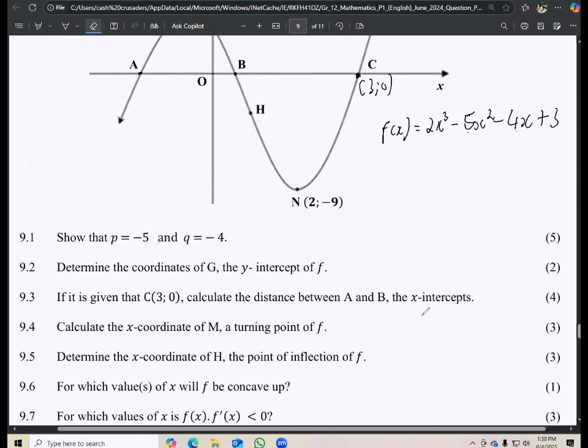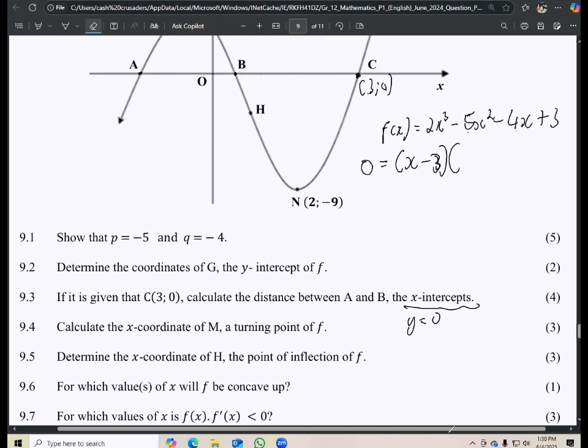Okay, so the factor method means that our f of x, we must remember that it's 0, because what we are trying to calculate are the x-intercepts. So for the x-intercept, y is 0. So we're just going to put 0 here and then try to factorize this. But remember, by being given (3, 0), we are given a factor already. So the factor here is x minus 3, and then x minus 3.